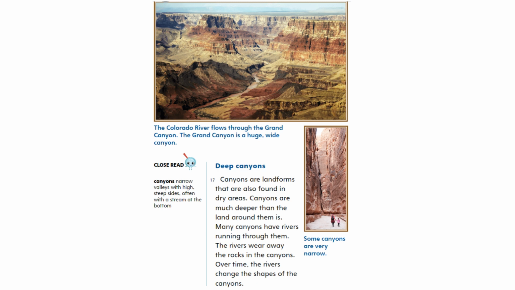Close read. Canyons. Narrow valleys with high, steep sides, often with a stream at the bottom. Deep canyons. Canyons are landforms that are also found in dry areas. Canyons are much deeper than the land around them is. Many canyons have rivers running through them. The rivers wear away the rocks in the canyons. Over time, the rivers change the shapes of the canyons. Some canyons are very narrow.